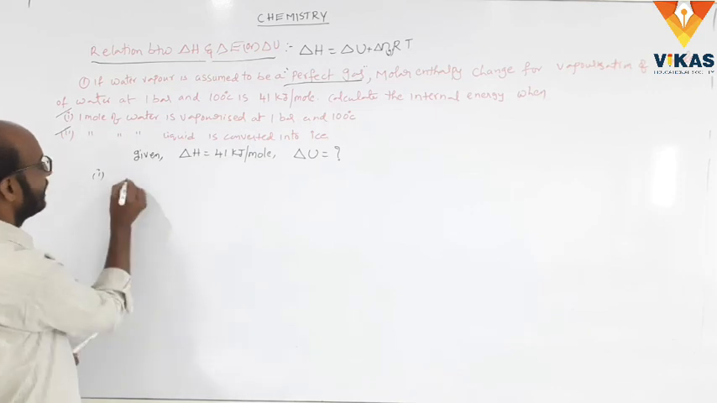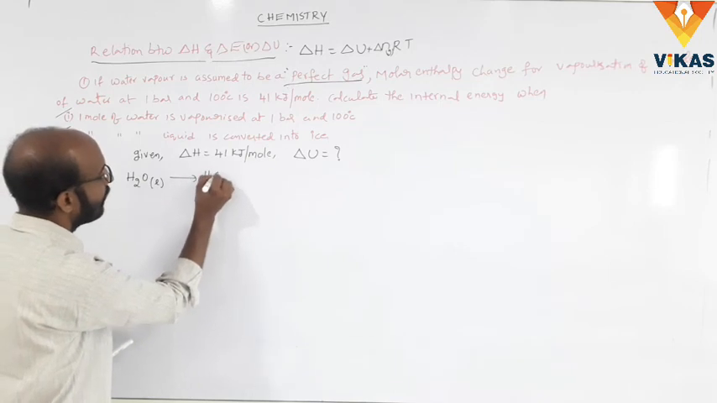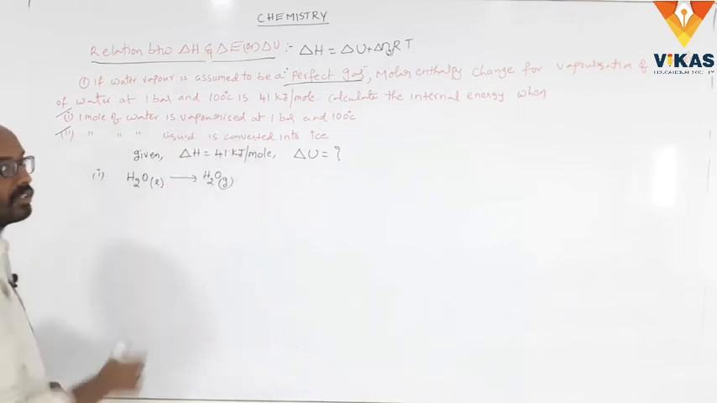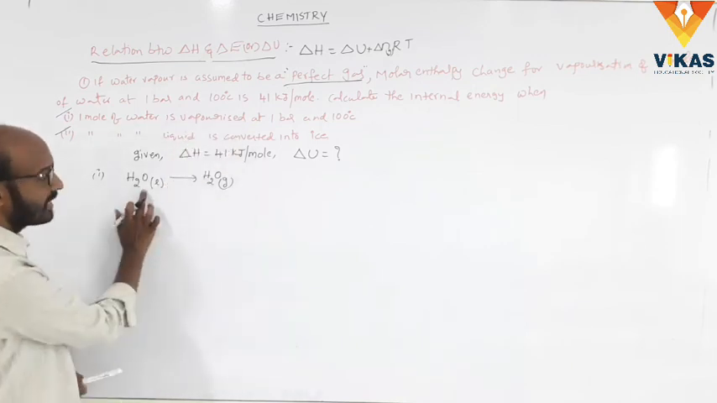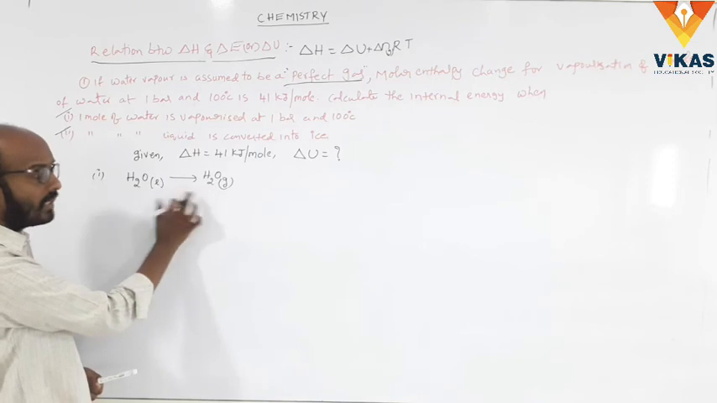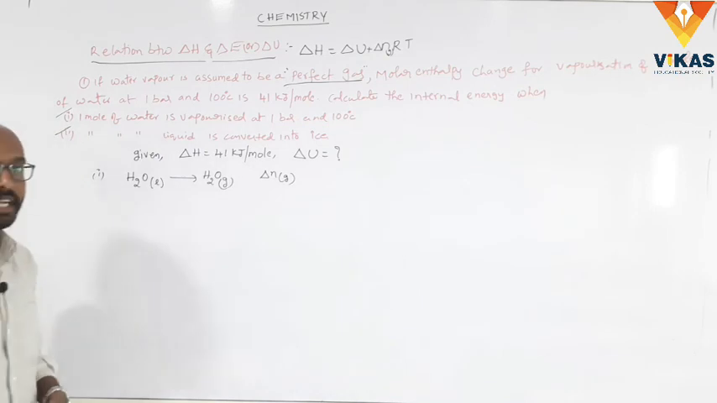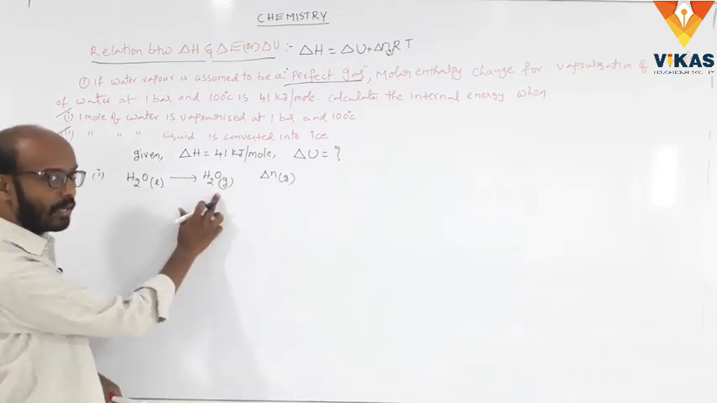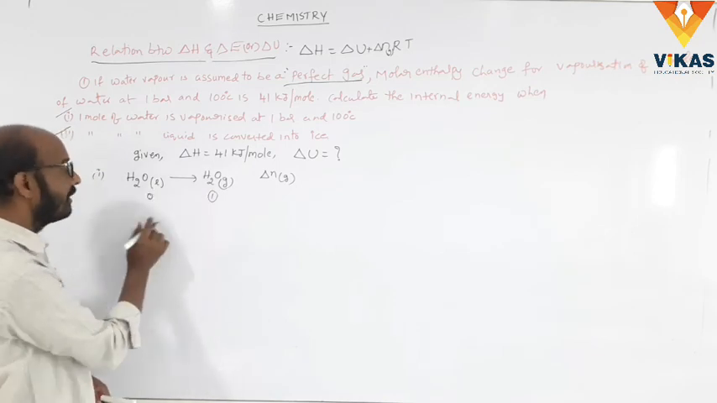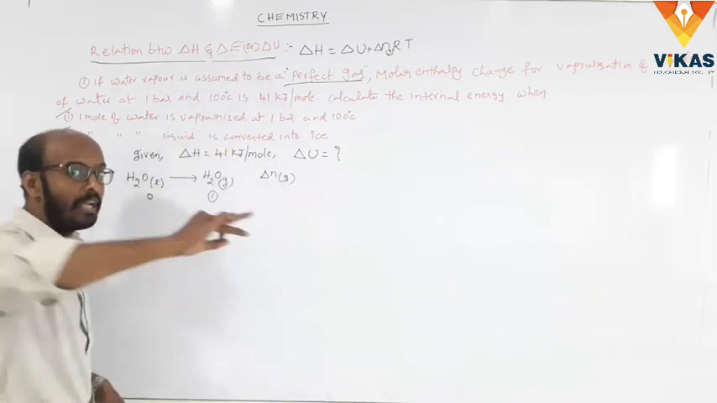So case 1 is H2O liquid converted to H2O vapor, meaning H2O gas. That is case 1. 1 mole of water is vaporized at 1 bar, so liquid water is converted into vapor, that is a gas. Okay, based on this equation we find out delta N gas. Here, the number of moles of gaseous products is 1, and the number of moles of gaseous reactants is none. Why? This is H2O liquid, but the relation between delta H and delta E applies only to gases.